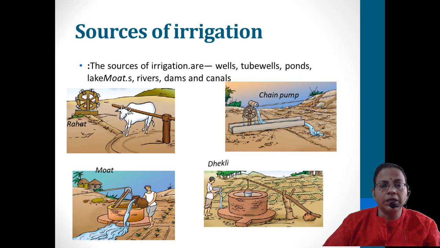On one side it is names, on the other side the figures. You have to match like that. The possibility is there for such types of questions; figure based questions can be asked. So you have to learn which one is Rahat, which one is Moet, and which one is chain pump and Dekli. The functioning I have explained, and it is also very well explained here in the diagram, so you can observe it.